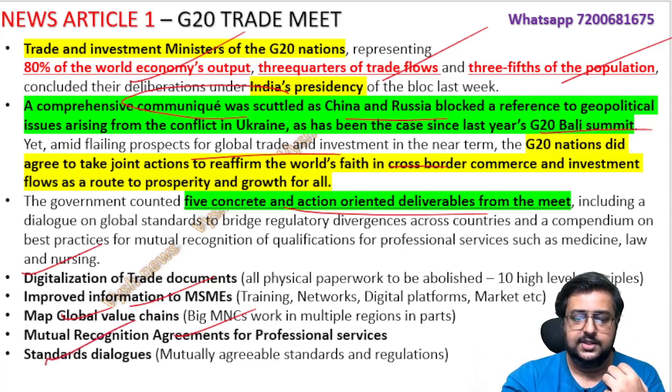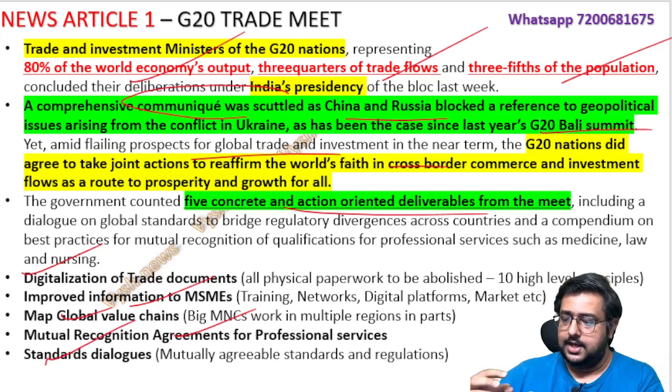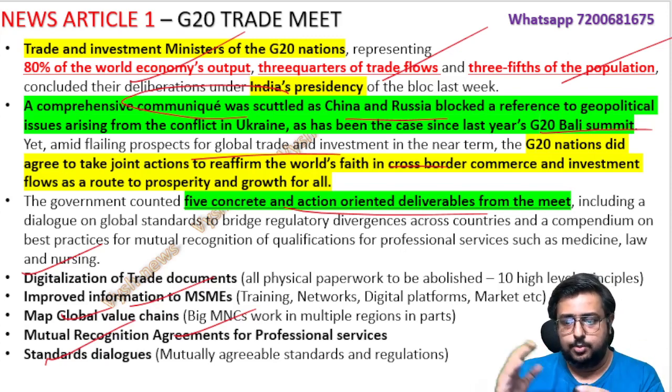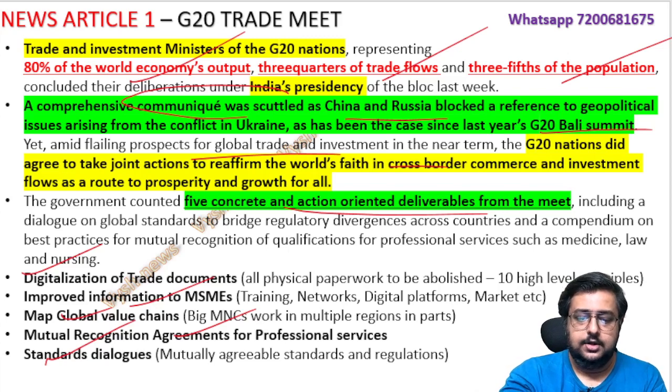The next is also like this: standards. India has some standards, for example for exporting mangoes. You will say, okay, here using pesticides at this level is fine. But when you reach the European Union, they will say no, it crosses our standards; according to us, only this much limit of fertilizers, spraying and insecticides should have been used. So they will reject it. So there should be common standards of trade for import and export, on which you also have to work with the WTO. Everything is related to the MSME sector, the medium, small and micro enterprises, that they have decided. These are the five major outcomes which came in today's paper.